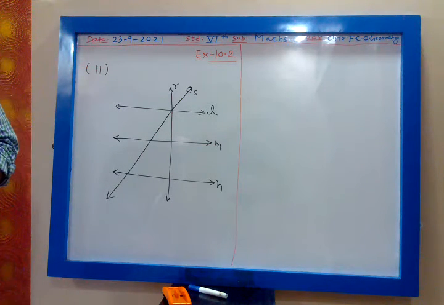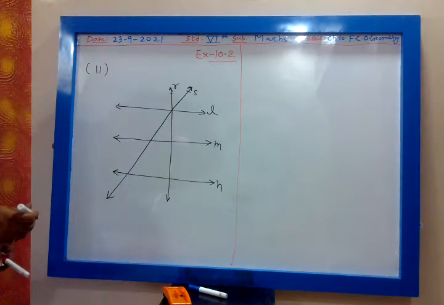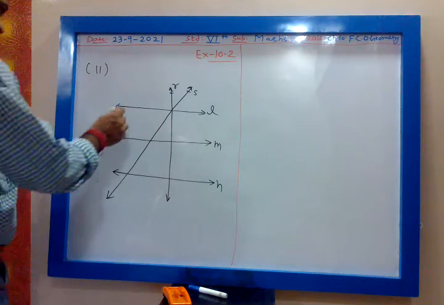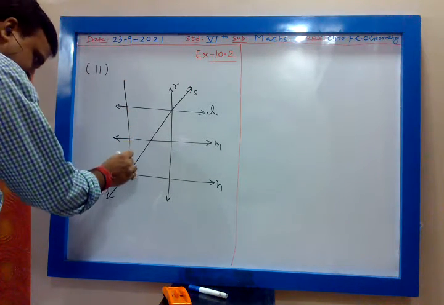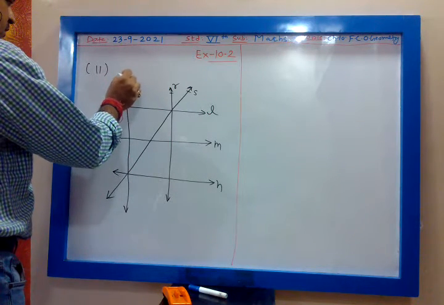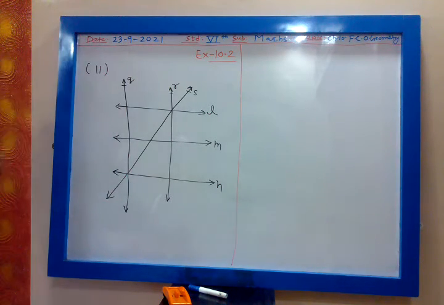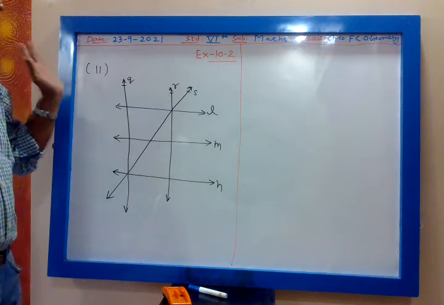R, S. Then there is another line, Q line. Okay, Q line is there. So how many lines are there? L, M, N, R, S, Q.